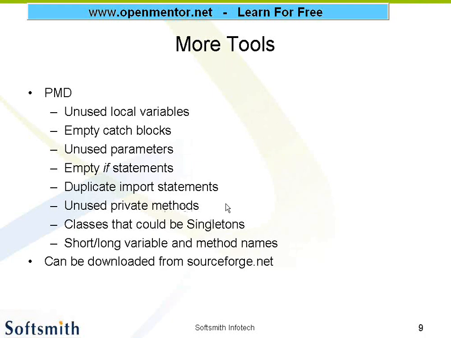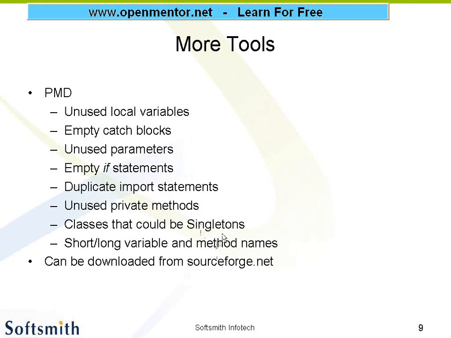Unused private methods. We have written some function, but we have not called that function. It is of no use, right? So those things are spotted. Classes that could be singletons. This means, in case of inheritance, a class may inherit from more than one parent class.